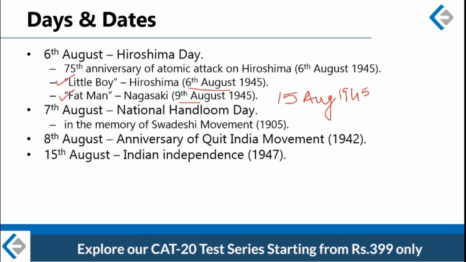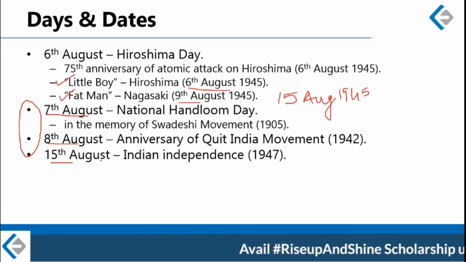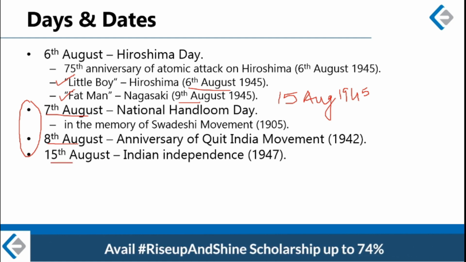Alright, next three days that we are going to look at are the days connected to the Indian freedom struggle. So 7th August, 8th August and 15th August. These are the three days connected with the freedom struggle of India.